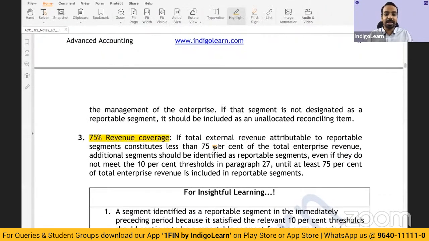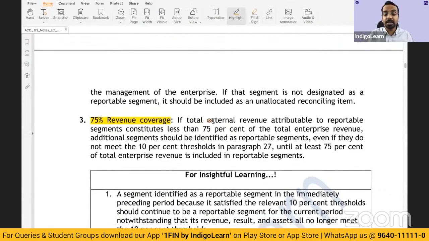So the next aspect is, we are only talking in terms of external revenue, not inter-segment revenue. If the external revenue attributable to reportable segments constitutes less than 75% of the total enterprise revenue, then more segments are needed. Let us say the enterprise is reporting a revenue of 200.